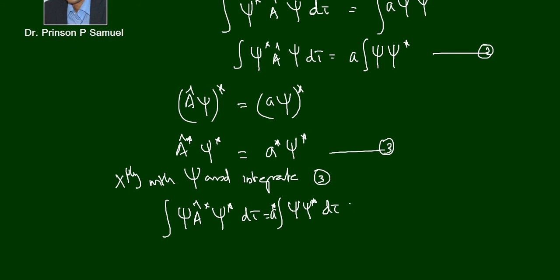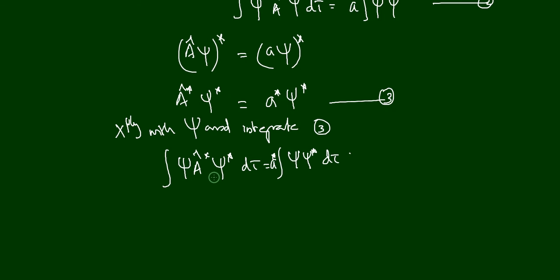So we have a new equation: the integral of ψ (Â*) ψ* dτ is equal to a* ∫ ψ ψ* dτ, which will be equal to a ∫ ψ* dτ. Why did I write a here? Because we already know that a is an eigenvalue. Eigenvalue means it is the physical quantity corresponding to the operator.